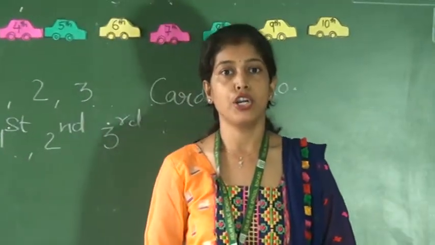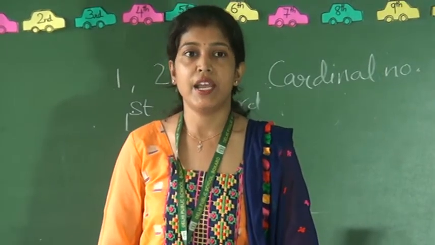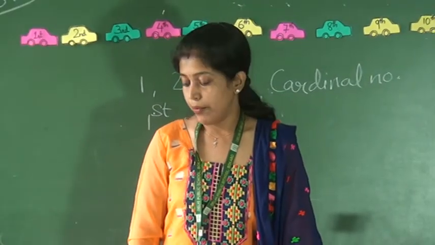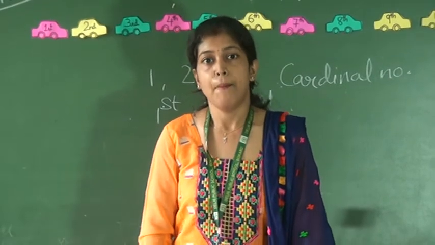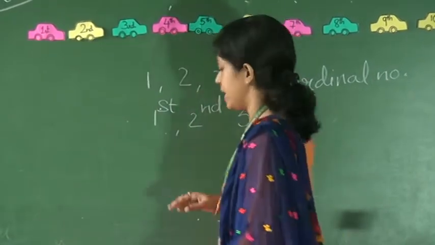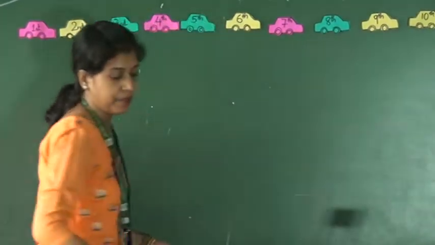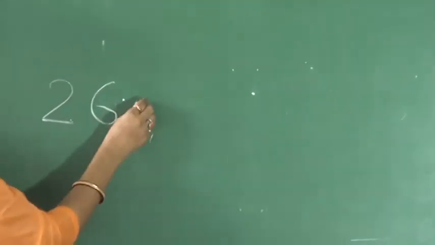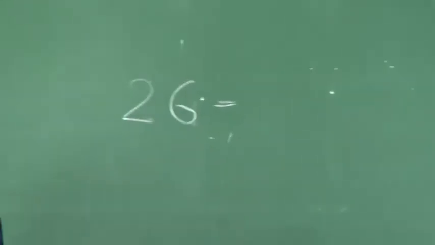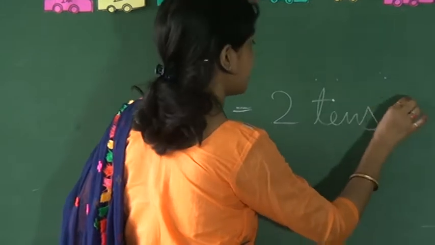Now let's move on to our next topic, expanded form. So what is expanded form? In expanded form we break the numbers according to their place values. Let me explain with the help of an example. Suppose the number is 26. If we expand this number, then I will write it as 2 tens and 6 ones.